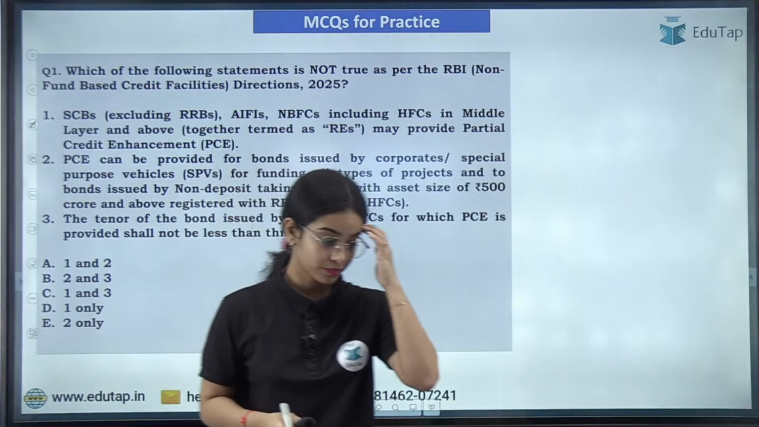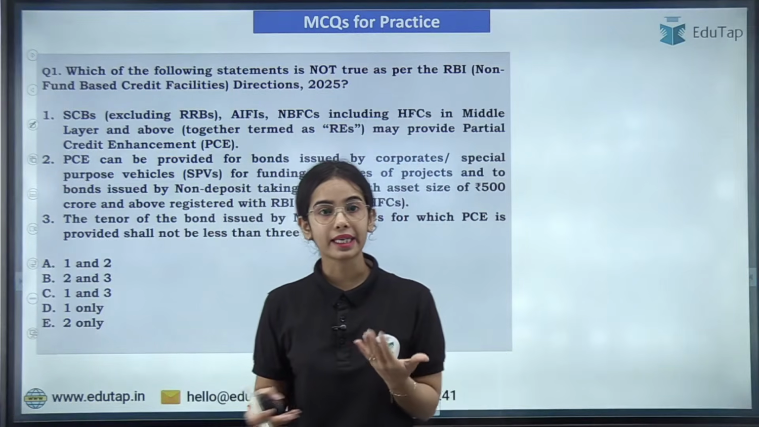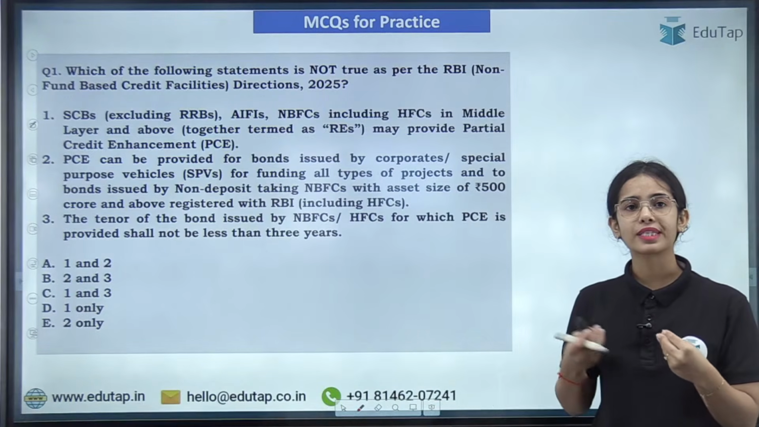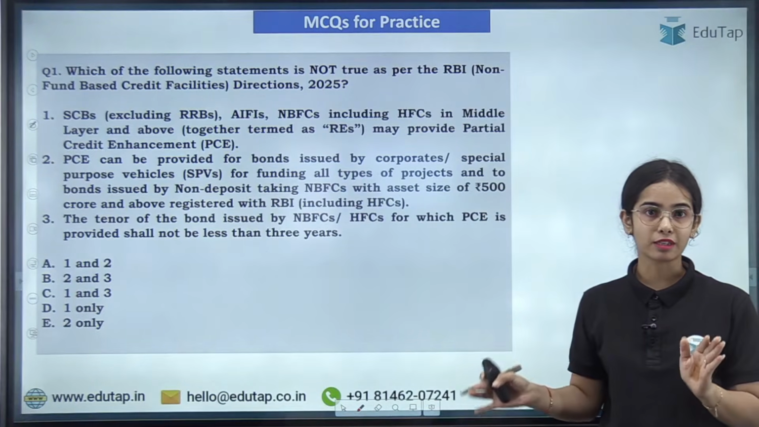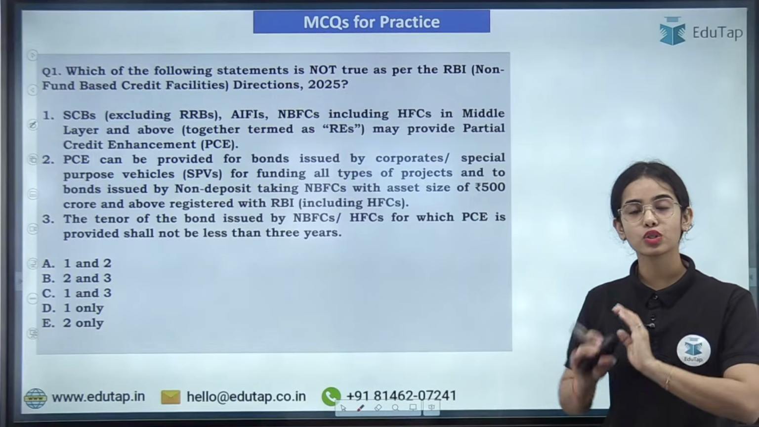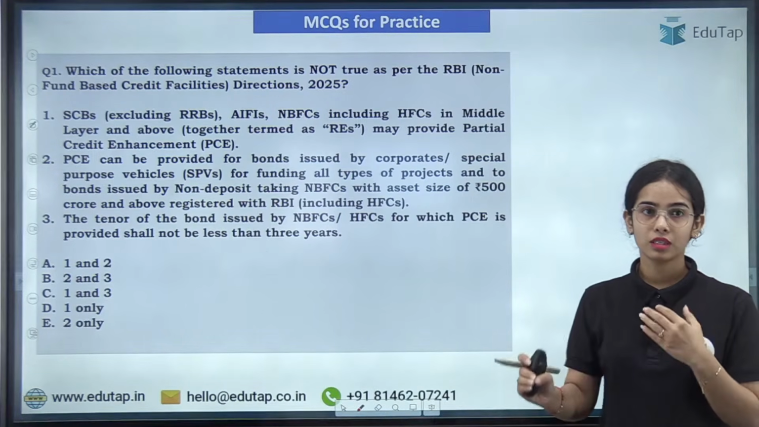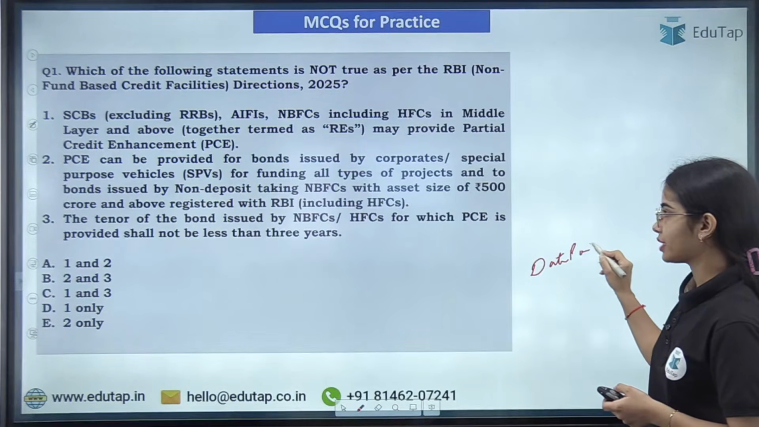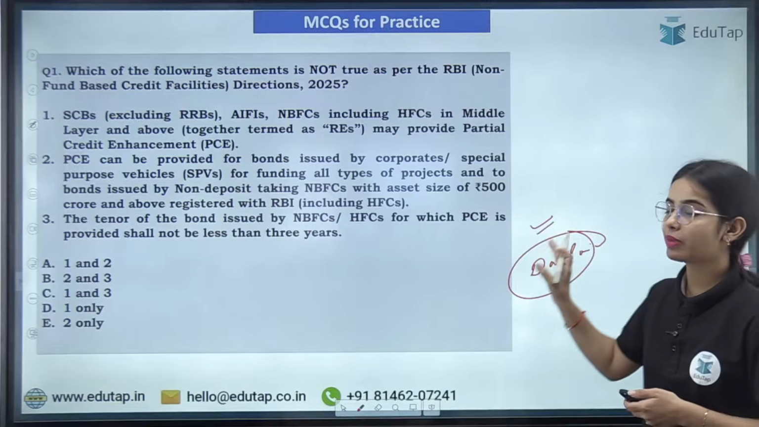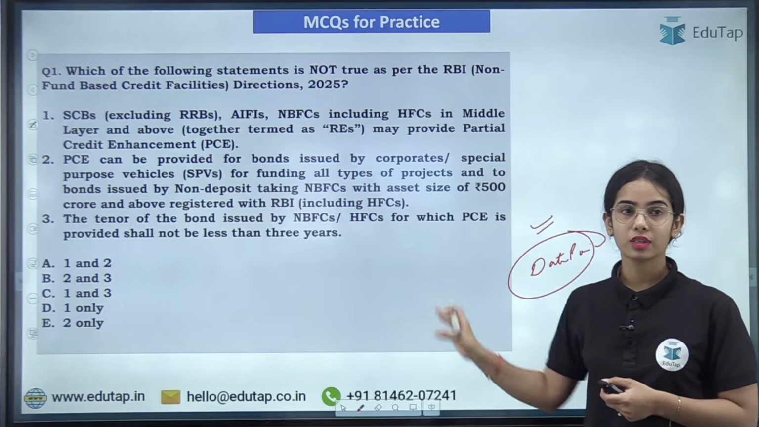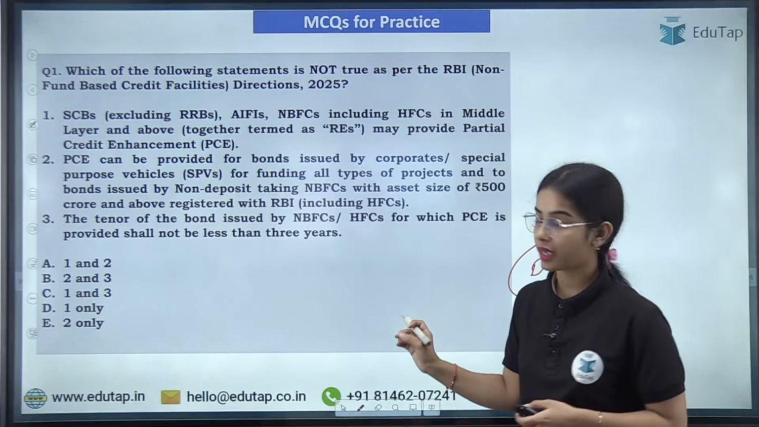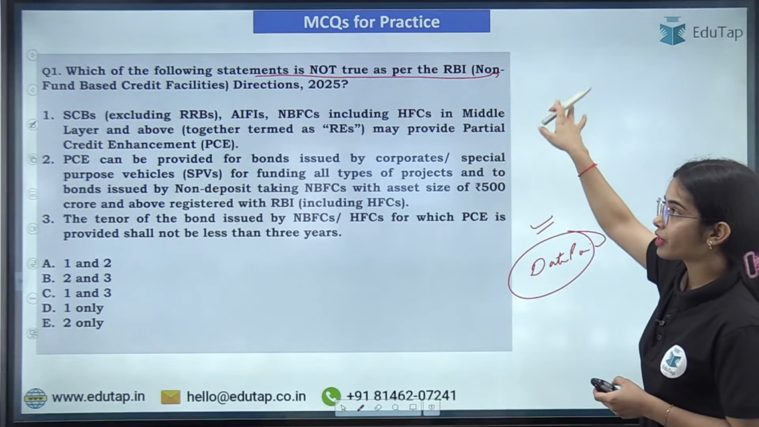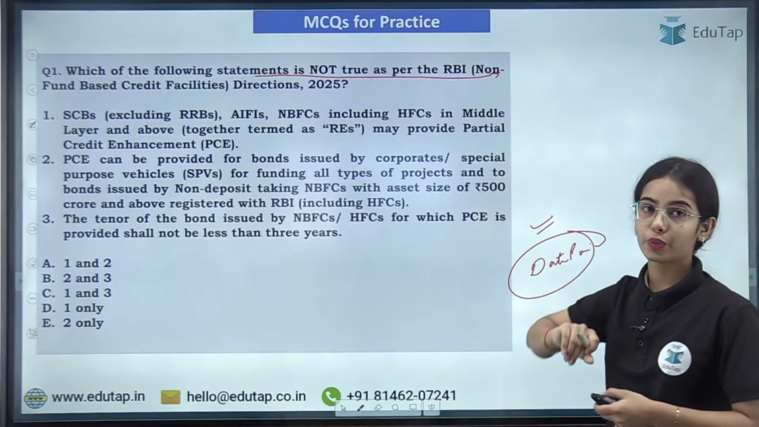Any confusion, anyone? So this was a complicated guideline. I can understand there were so many clauses, so many exclusions also, exceptions also. So this can be a little confusing. So do see the session again to get better clarity, and just focus on the data points that are provided. So this is the first question. I hope you will be easily able to answer this question. Okay, so do try to answer this question. Here, which of the following statements is not true as per the RBI non-fund based credit facilities directions 2025?